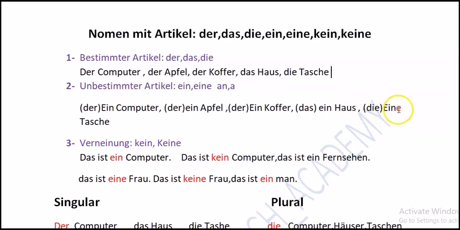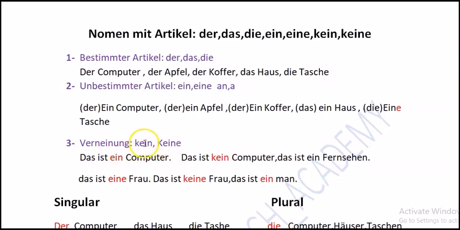The next one: when we would like to tell the negative form and say no apple, no briefcase, no house, and no bag, how do we say that? Das ist ein Computer. Then we use kein and keine.